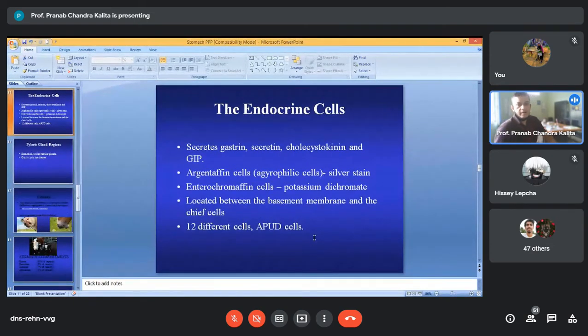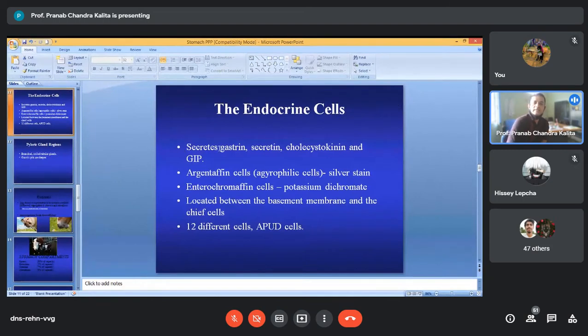Then the last category is the endocrine cells. In the fundic gland regions there are 4 types of cells: mucous neck cells, parietal, chief, and the last is the endocrine or enteroendocrine cells.